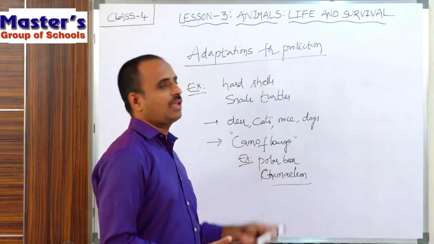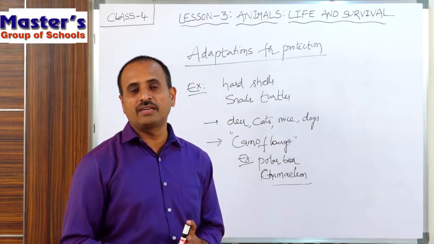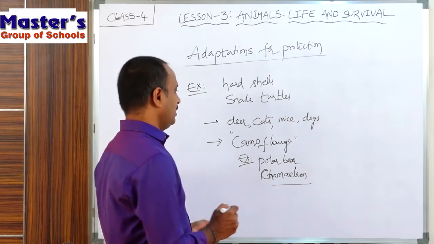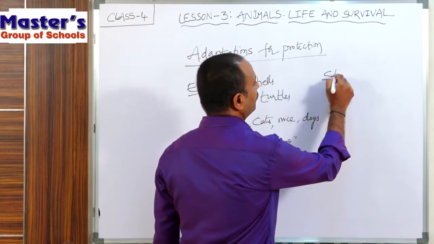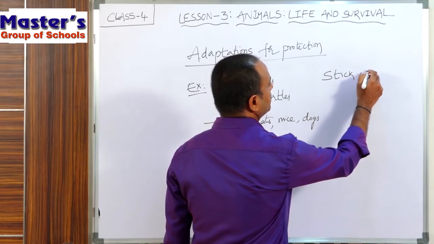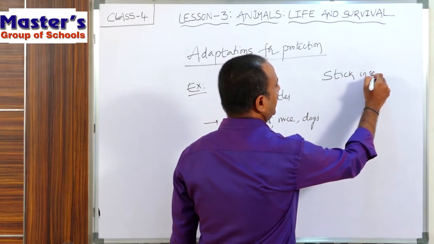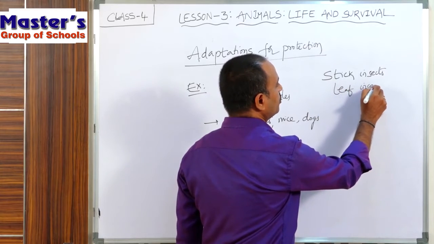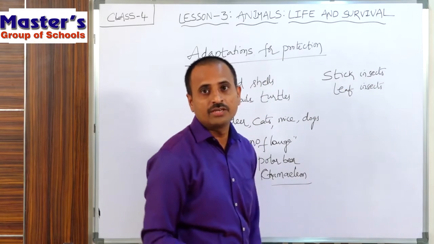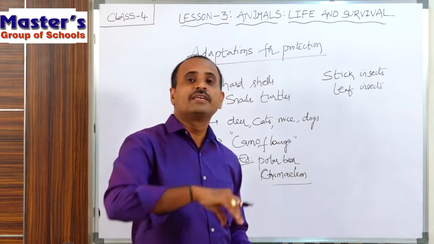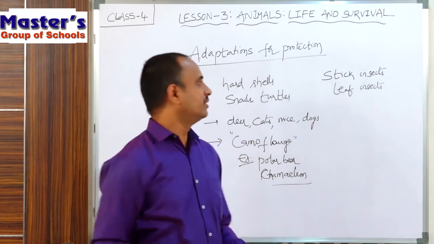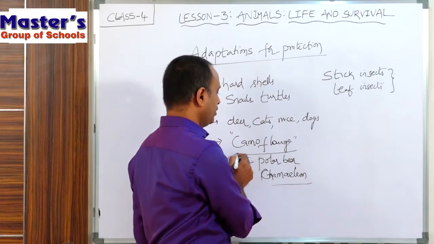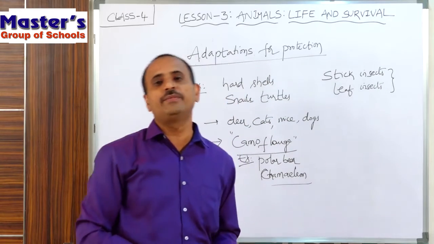So next, children, there are some insects like stick insects and leaf insects. These insects also protect themselves from their enemies by merging their bodies into their surroundings. So these insects also follow this camouflage method to protect themselves from enemies.